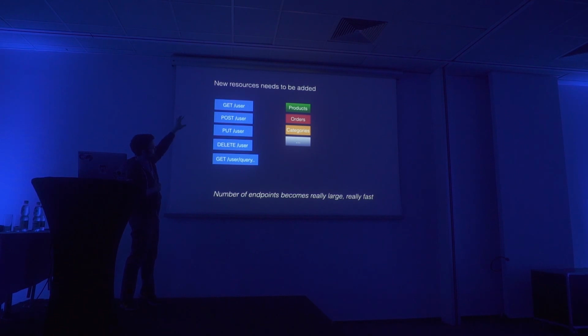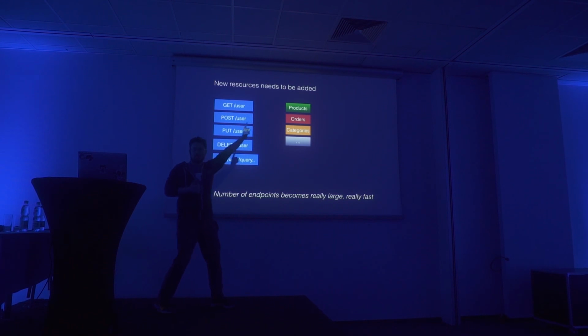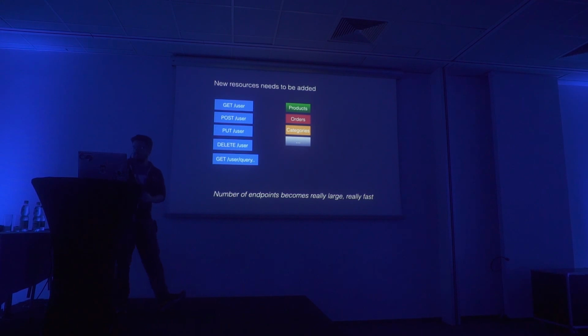He has a get user, he has a post user if I want to create a user, he has a put and a delete, and of course, with him comes a lot of other types of gets. That might be reporting queries or some kind of sub-queries on the user. And of course, we start adding products as a resource, and we repeat all of these endpoints again. We add orders, same thing. We add categories, same thing. And suddenly we got 2 gazillion endpoints. And that's all fun, right? And we really love to write all those model classes and all that nice mapping. Yeah, we love it. So it becomes really large, really fast.